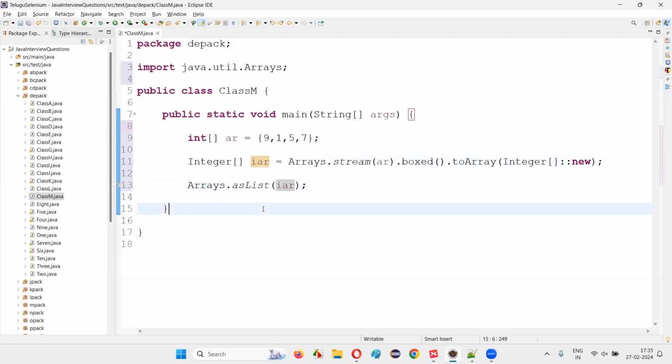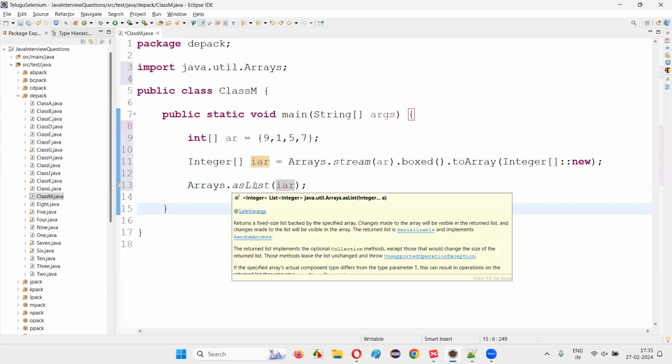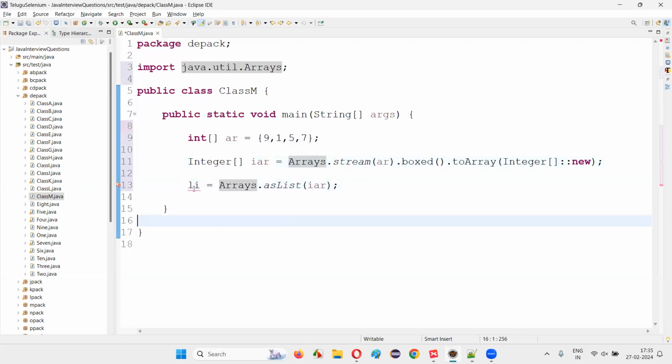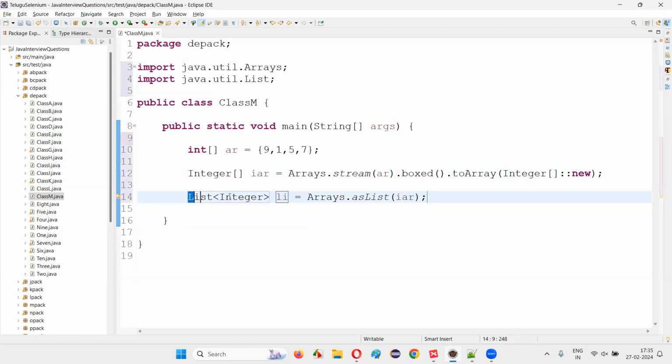And then specify that to asList. Now asList, a predefined static method of the Arrays predefined class of Java, will convert this array to a list. Over the mouse, you see a list will come. I'll just write this as li. Hold the mouse on this li and say create local variable. List of Integer has come. Now print it out. System.out.println li.